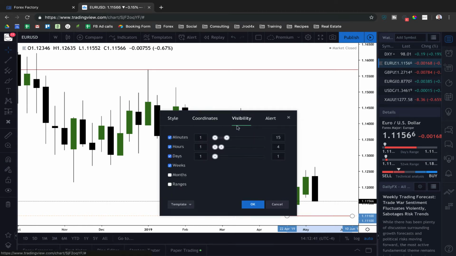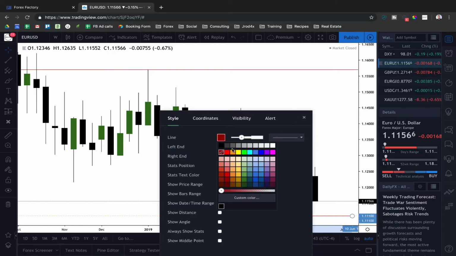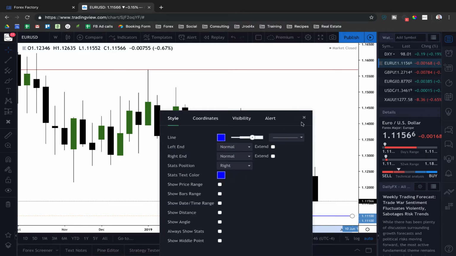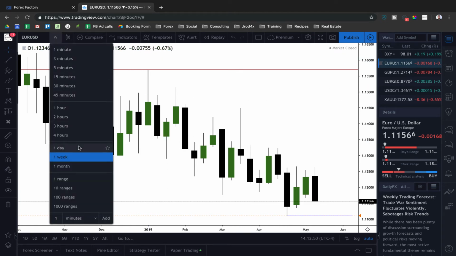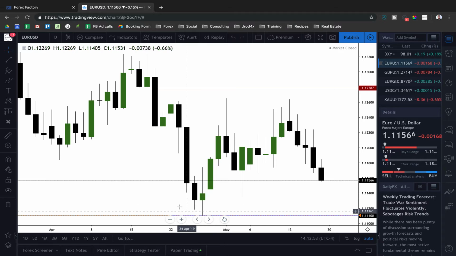So 111.10, and then we can make that blue. All right, so that's what we'll be looking at for the downside objective for the week. So about 40 pips from where we're at now. You can see it here.